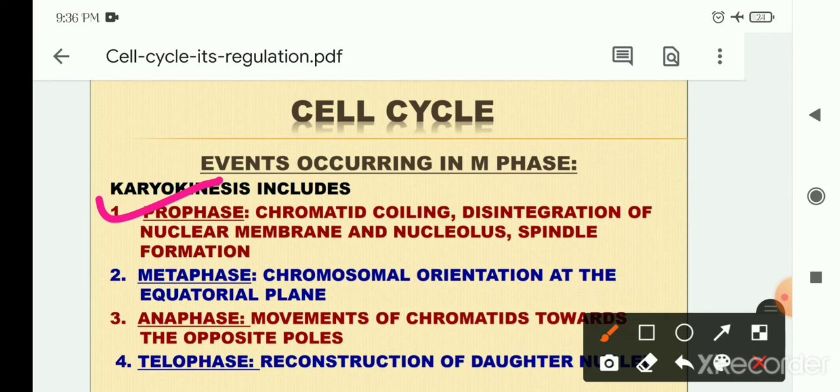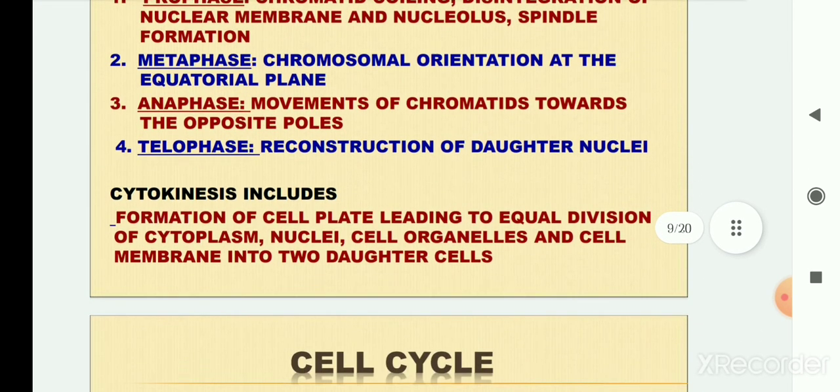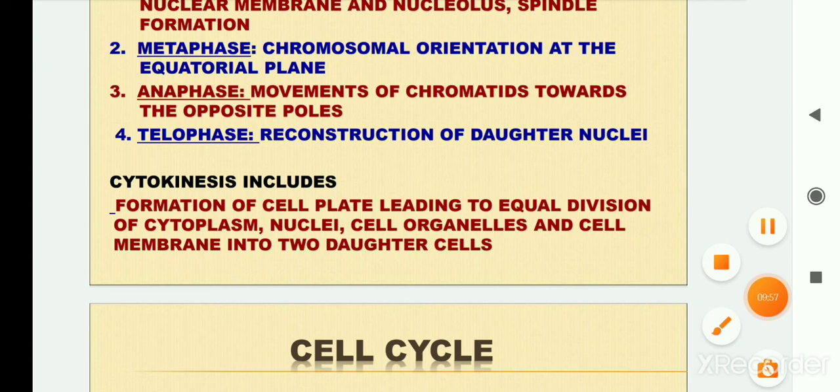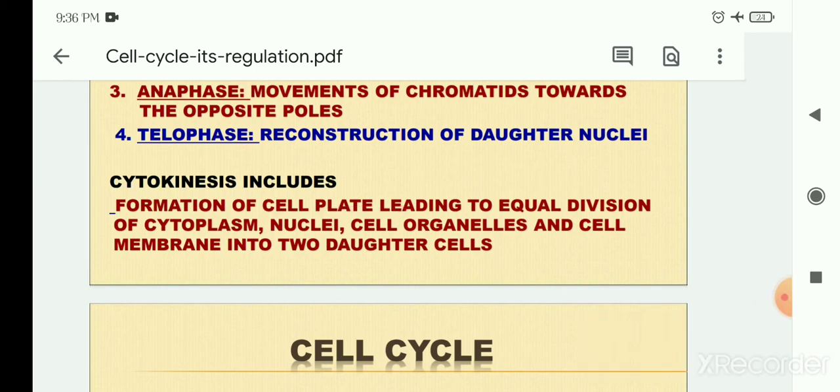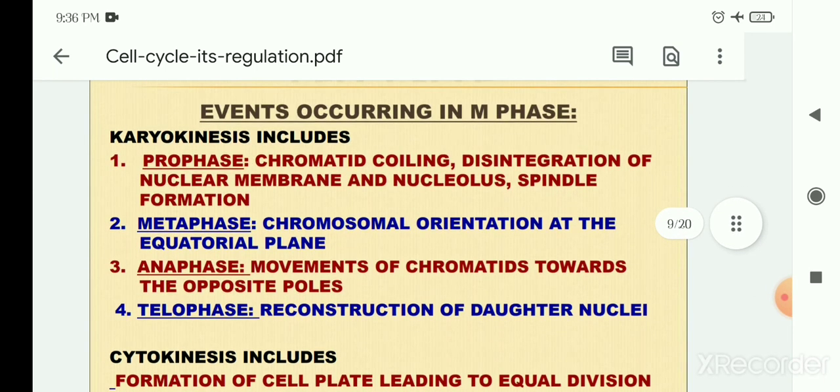The karyokinesis includes four important phases: prophase, metaphase, anaphase, telophase, and the cytokinesis event leads to cell plate formation if it is a plant cell, or cell furrow formation if it is an animal cell. Dear students, in my next video I am going to discuss mitosis and meiosis.